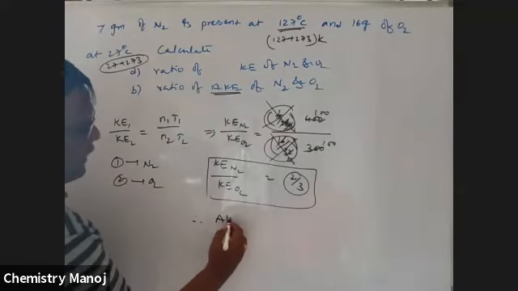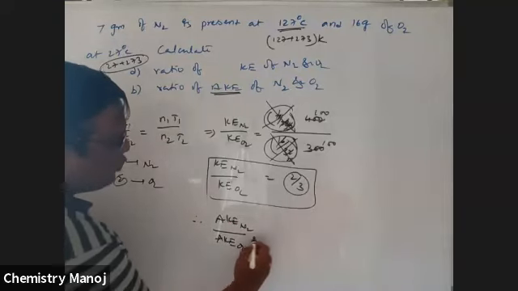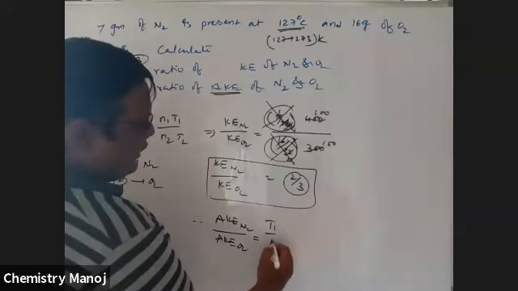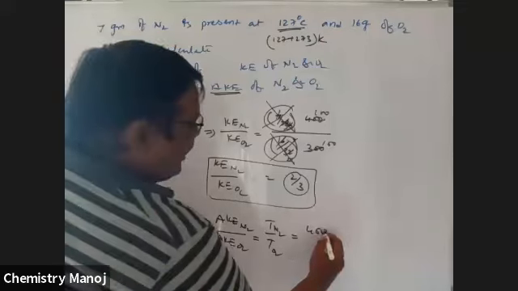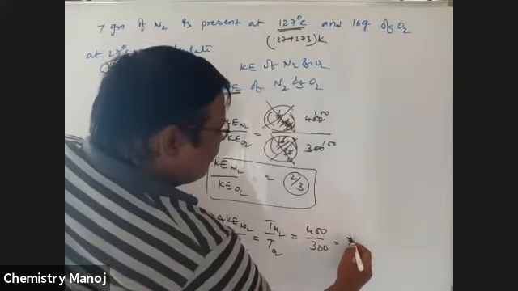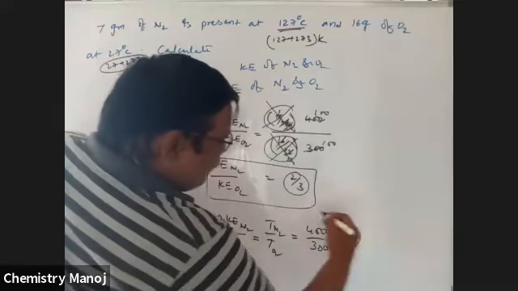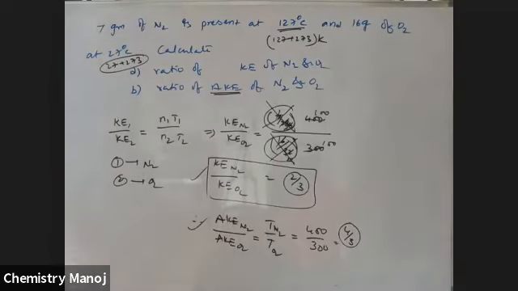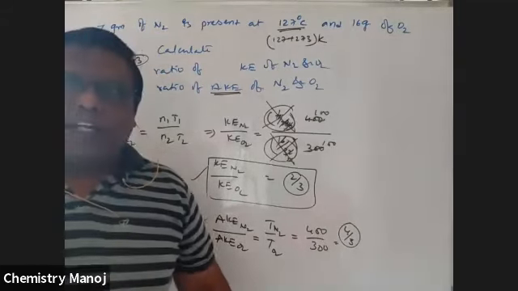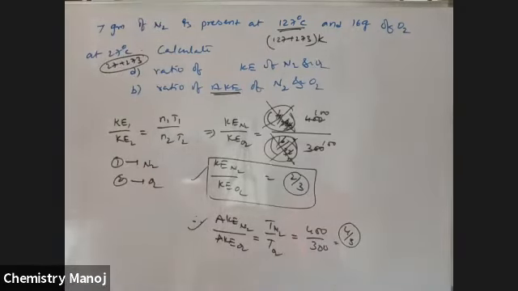Therefore, average kinetic energy of N2 by average kinetic energy of O2 is equal to T1 by T2, that is T of N2 by T of O2, which is equal to 400 by 300, which is equal to 4:3. That is the average kinetic energy ratio. For kinetic energy, we must use the number of moles. In average kinetic energy, it is only for one molecule, for 1 mole only, so N is not there. So this is a kinetic energy based problem. No doubt most of the problems are like this.